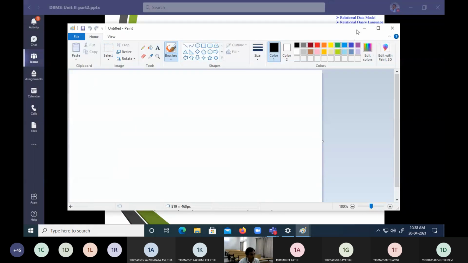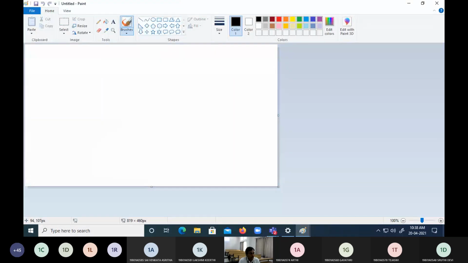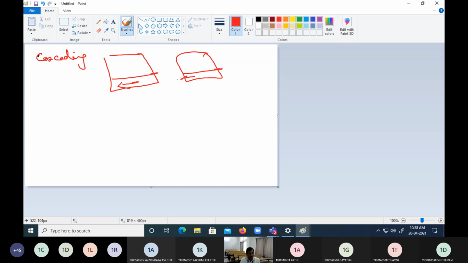First one, we are calling it as cascading. So if I am deleting here, the same option has to be deleted, right?